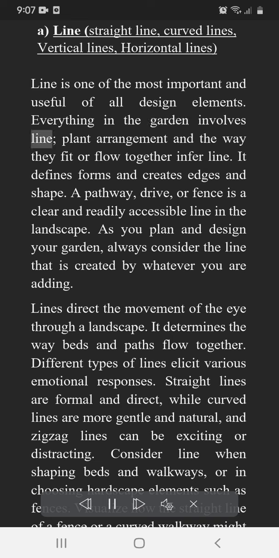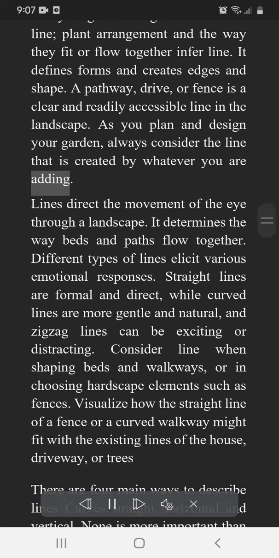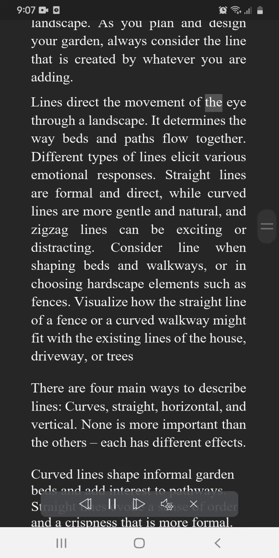Everything in the garden involves line, plant arrangement, and the way they fit or flow together in line. It defines forms and creates edges and shape. A pathway, drive, or fence is a clear and readily accessible line in the landscape. As you plan and design your garden, always consider the line that is created by whatever you are adding. Lines direct the movement of the eye through a landscape. It determines the way beds and paths flow together.